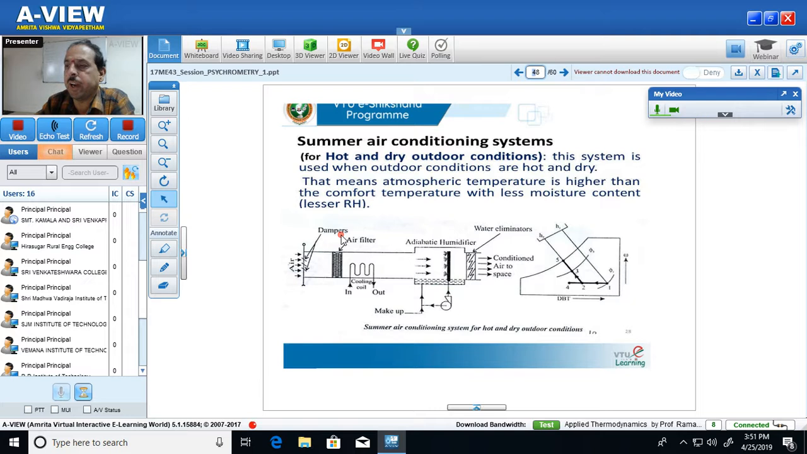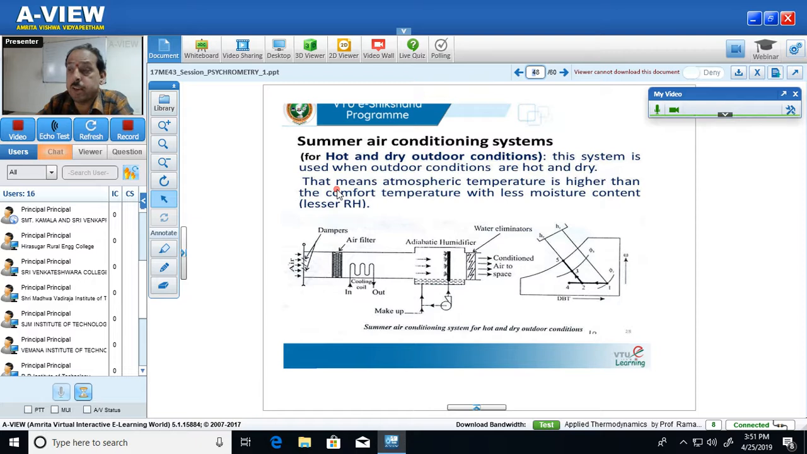First of all, let me tell you where exactly we use summer air conditioning system for hot and dry weather. Usually we use it in a place like Gulbarga, a place like Raichur, a place like Ballari. So what happens in these places? In these places the temperature of air is very high.